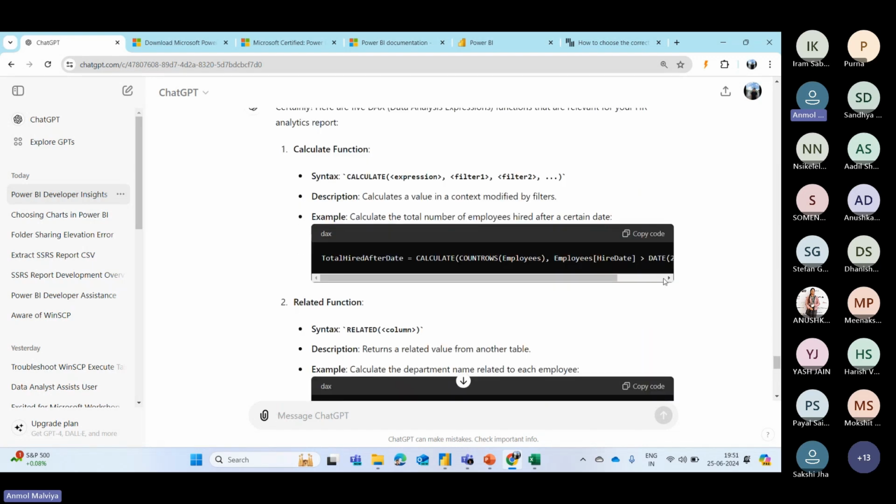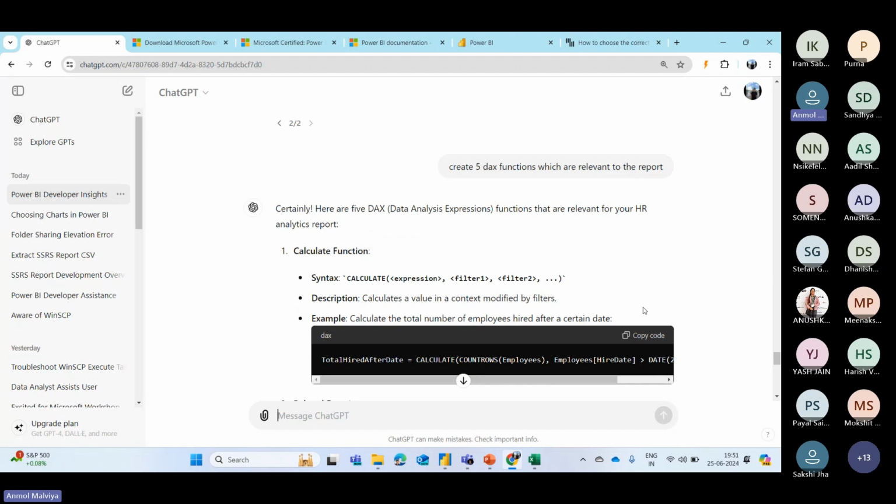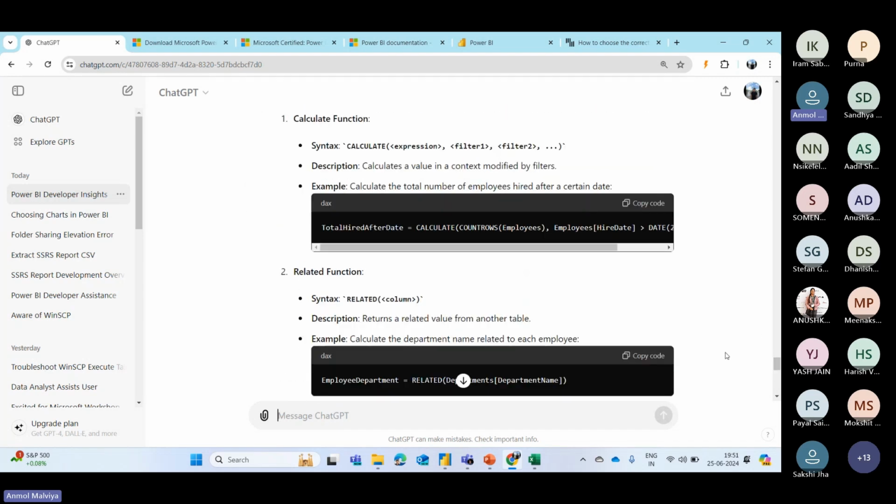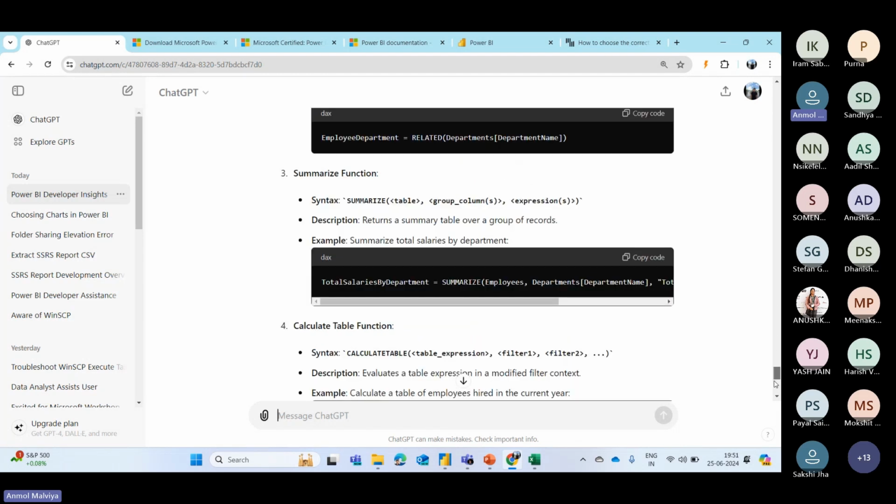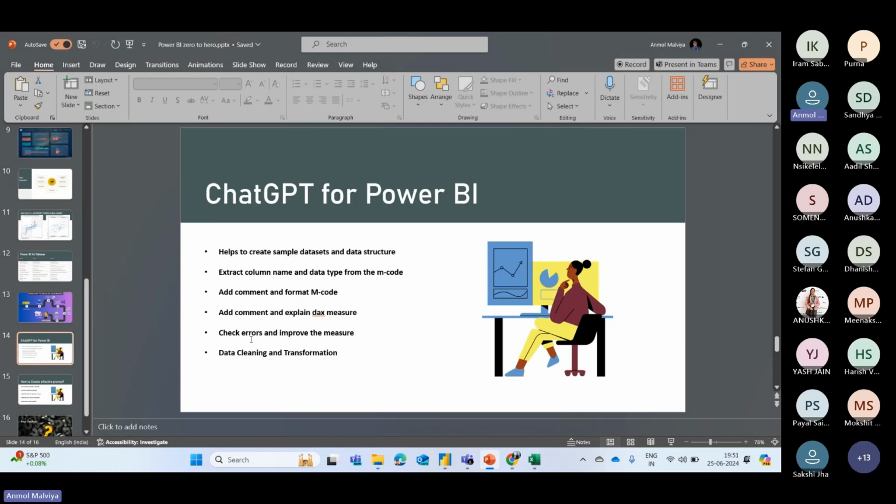So in this way, you can use ChatGPT for any purpose, whatever you want to do in Power BI. Wherever you get stuck, you can come to ChatGPT and ask it. Let's say you are getting an error, you can simply enter, resolve this error, and ChatGPT will do it for you.